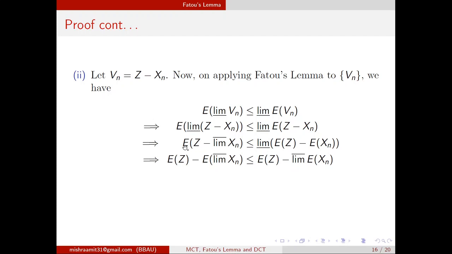Then for the expected value of z minus expected value of xn, again we apply the same thing: limit inferior of minus expected xn will be minus of limit superior of expected xn. Since z was integrable, expected z will be finite, so we can subtract expected z on both the sides and we will have this. Now since there is a minus sign on both the sides, if we multiply this inequality by minus, the inequality will be reversed and we will have this, which completes the proof of part 2.